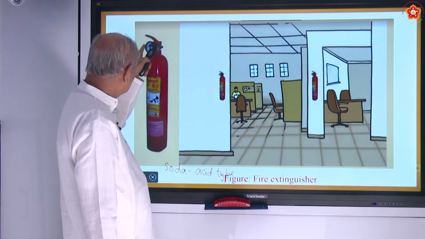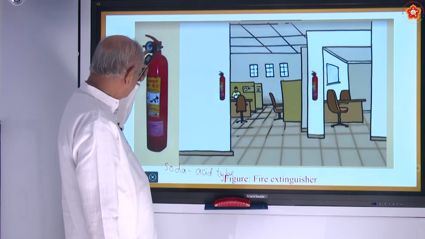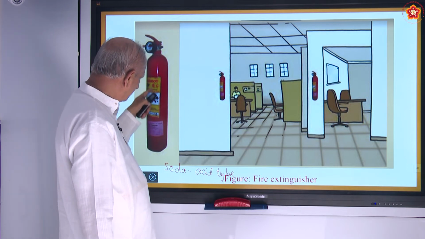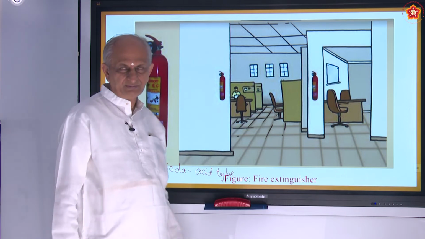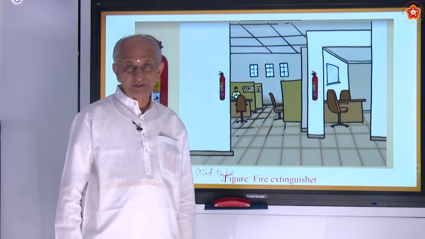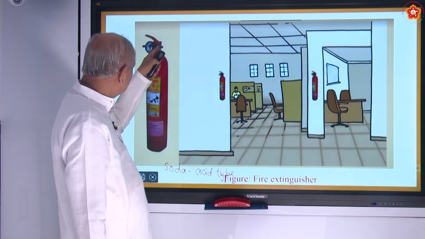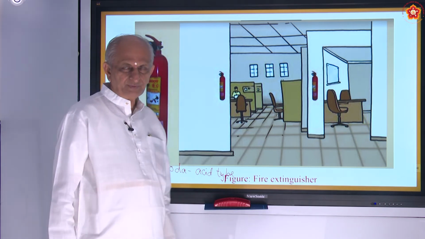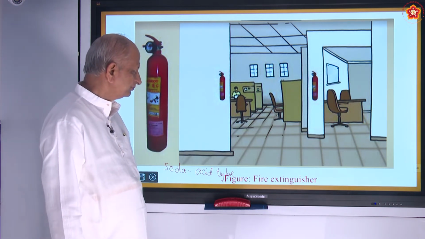This is a meter. It shows how much of the fire extinguisher has been made use of. It's kept in a steel body, a very strong body, and it has a strong nozzle because it should not leak out.